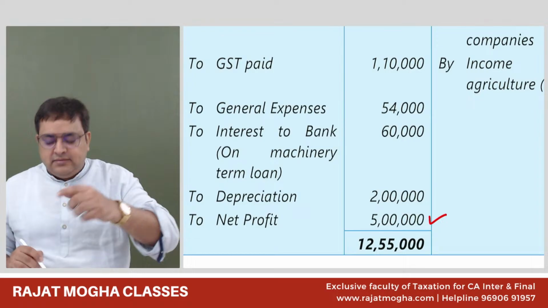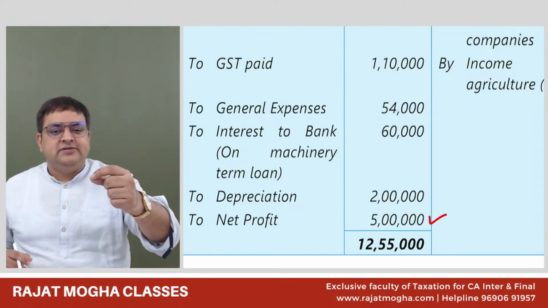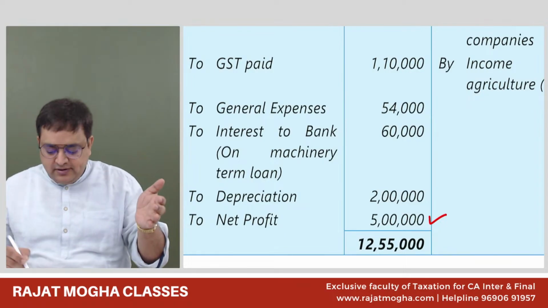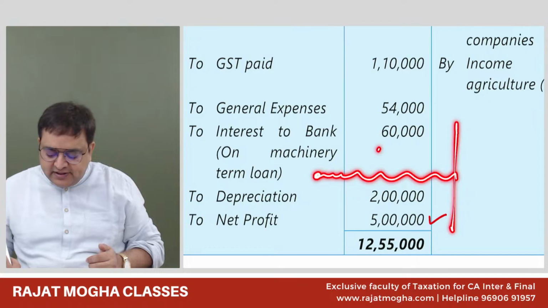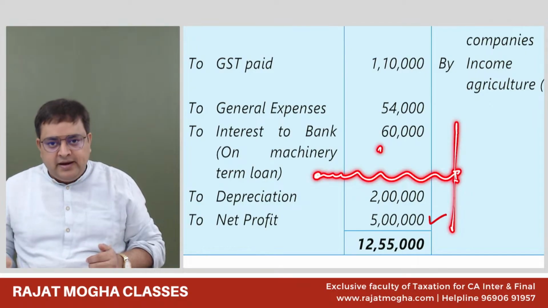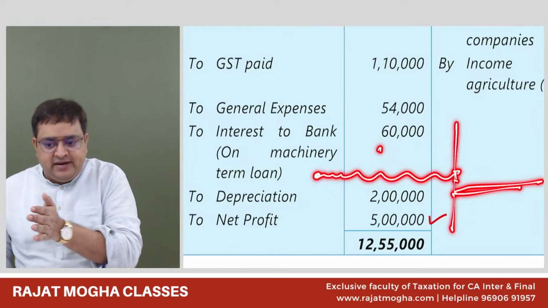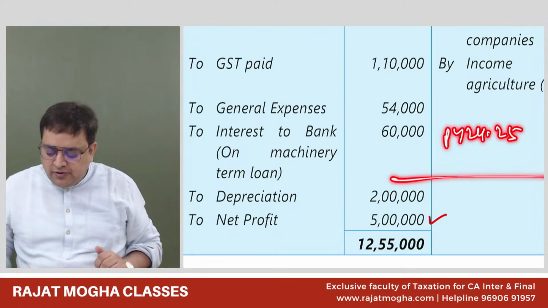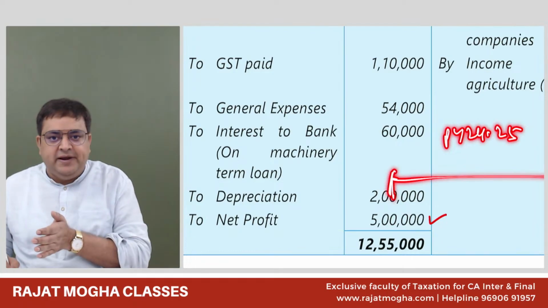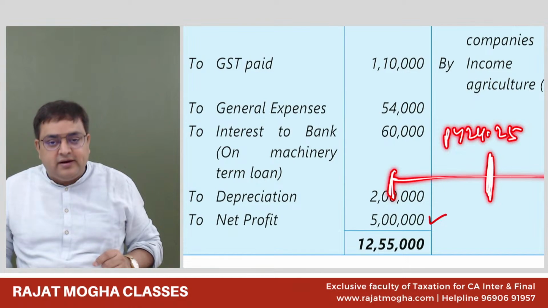But I don't know whether they have given this information or not. But if they give you the information that the loan is taken before, and the machinery is put to use after that date, and again, the loan is going on for the entire year. Let's say for the previous year 24-25, the loan is going on. So the interest is for the complete 12 months, but the machinery was put to use somewhere over here.